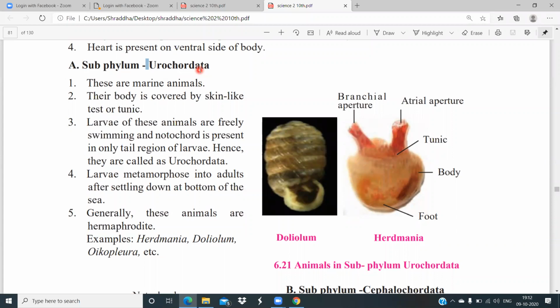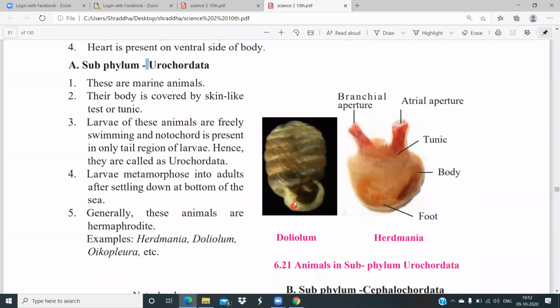In Hemichordata, the notochord is present in the proboscis region, but here the supporting cord is present in the tail region, so they can move freely in the water. And as we have the spinal cord at the back, their notochord is in the tail region, so they are known as chordata.